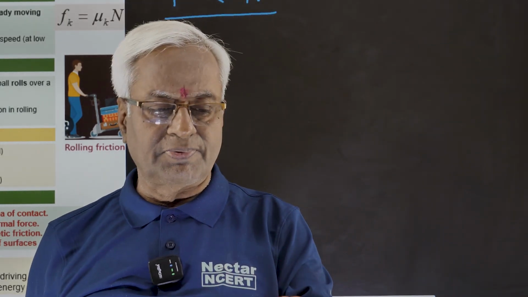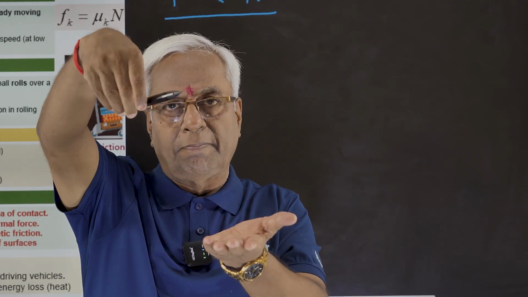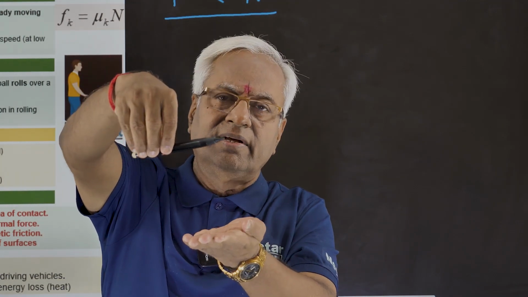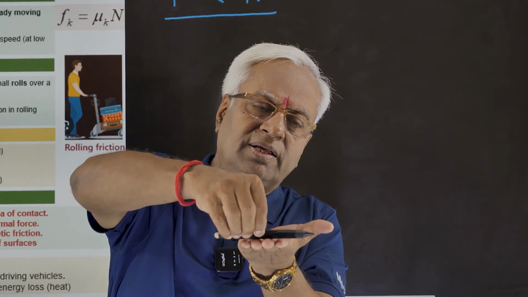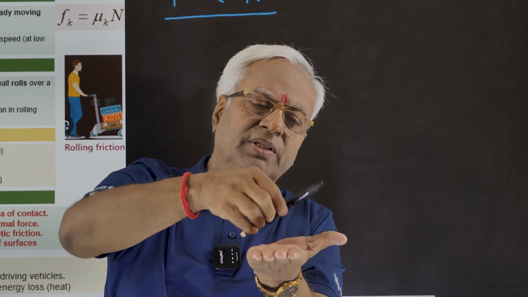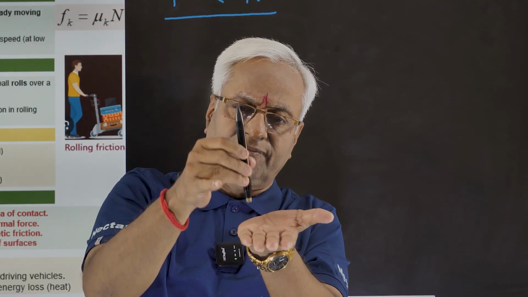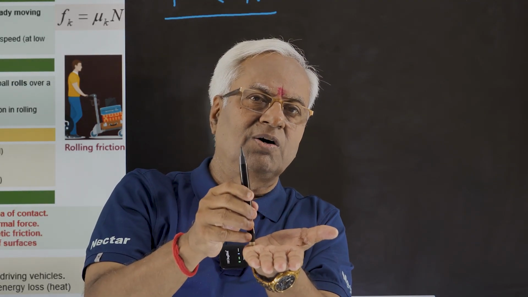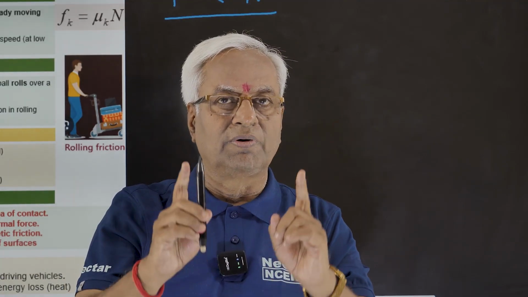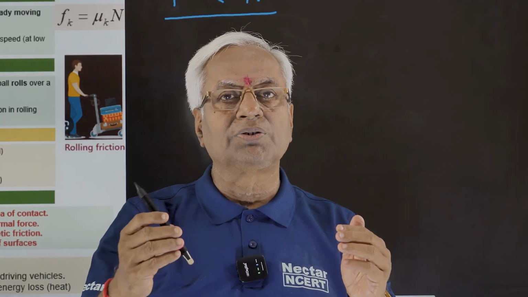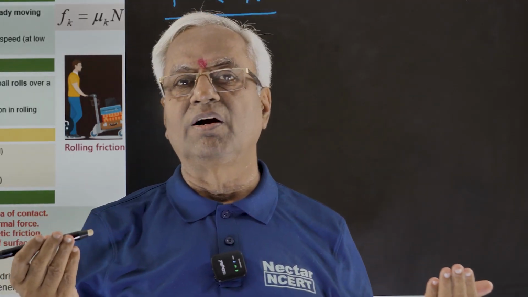Sometimes a misconception arises, like with this pen I am holding in the hand. Somebody feels that if contact is this way, contact area will be more. If contact is of this type, contact area would be less. But in both cases, frictional force will be the same because it's not going to depend on the area of contact.